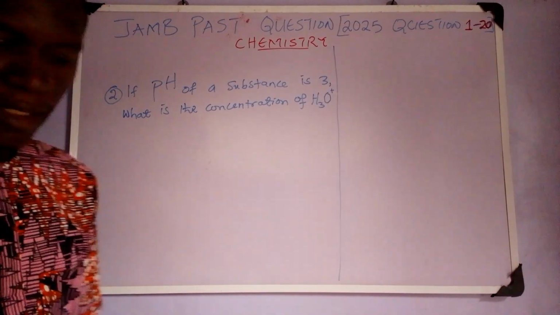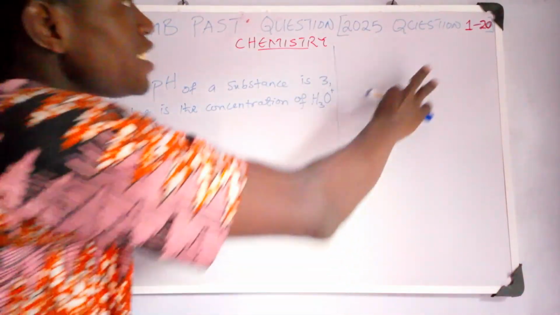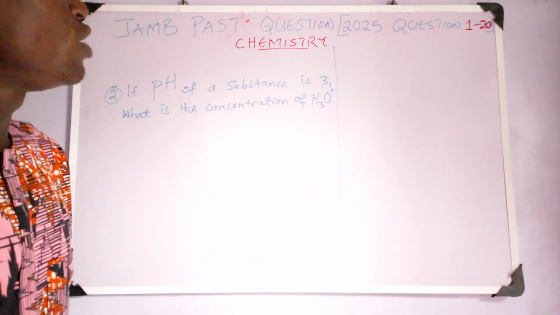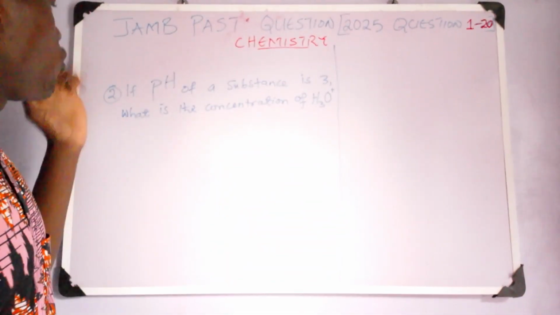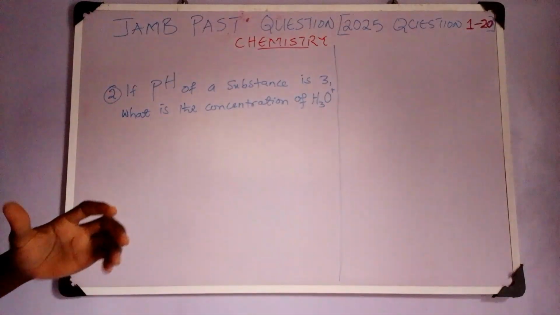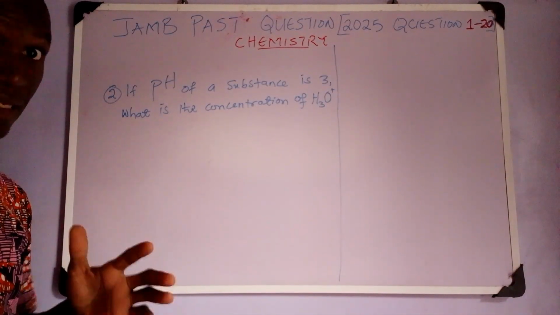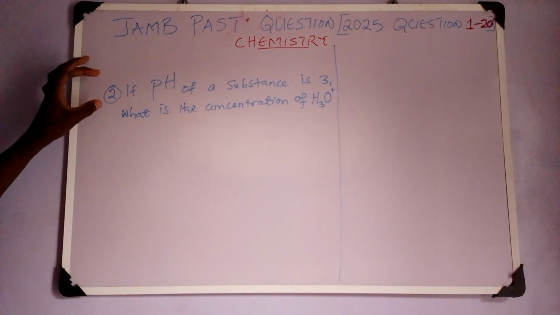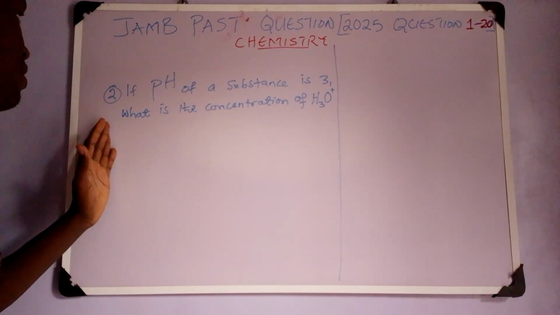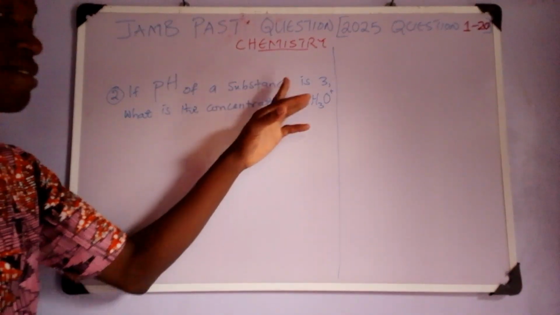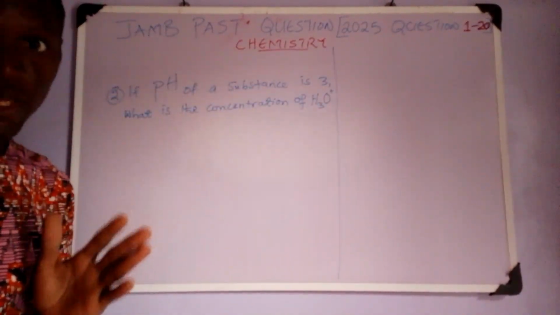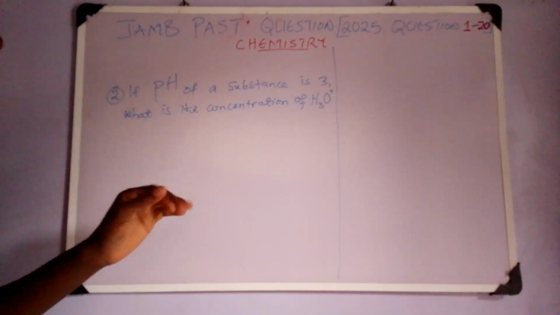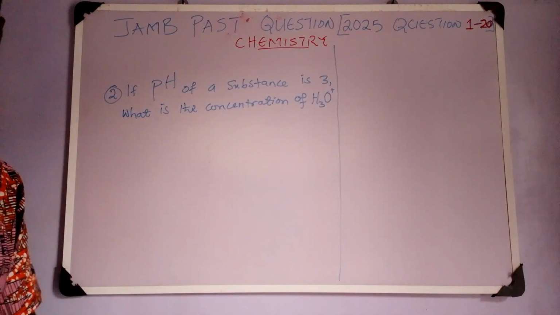Hello, welcome to class. Today we are going to treat the first 20 questions in 2025 JAMB. We are going to consider them one after the other to help you prepare well for JAMB this year. We have a question here that says, if pH of a substance is 3, what is the concentration of hydroxonium ion? Like I said, we are going to treat the first 20 questions. So this is actually our question 2.